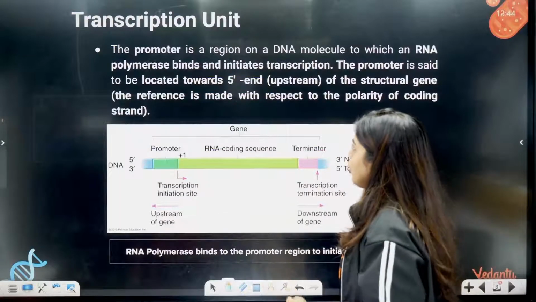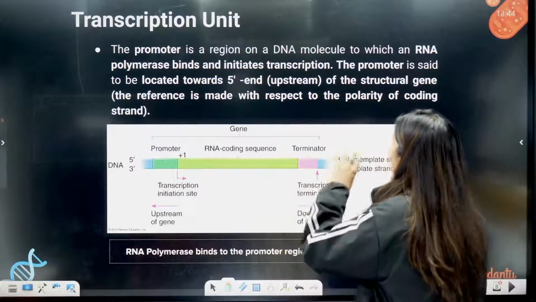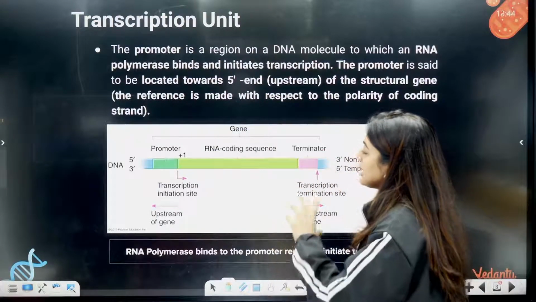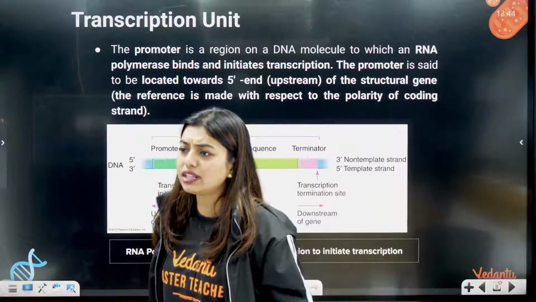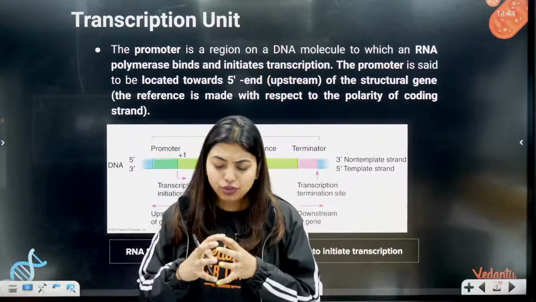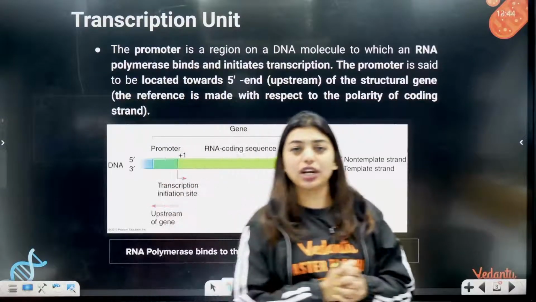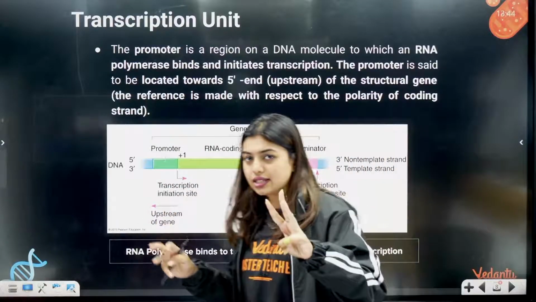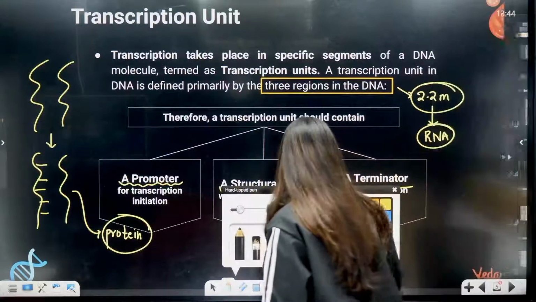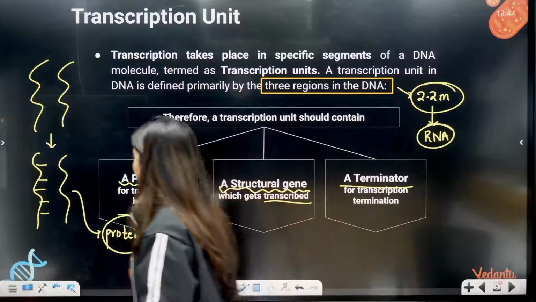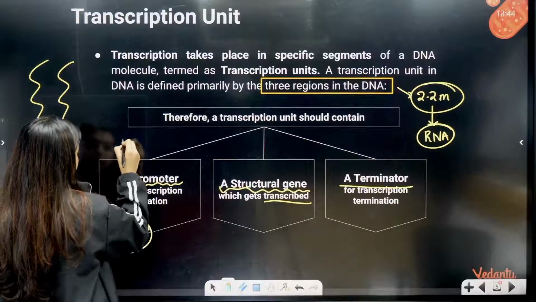Now, the promoter is a region on the DNA molecule to which an RNA polymerase binds and initiates the reaction. From the term promoter itself, what do you understand? He is going to start the reaction. He is going to initiate the reaction. So students, 3 processes are there and 3 units are there. Okay, I will write it here only. See, the process that happens in the promoter region is going to be called initiation.